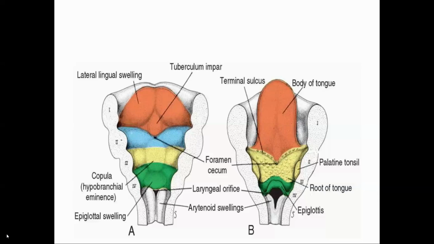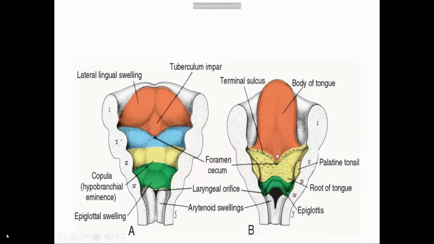Yes, ma'am. Okay. For the anterior two-third of the tongue, you have to remember two lingual swellings and the tuberculum impar. The posterior part is derived from the cranial part of the hypobranchial eminence, or copula. Copula and hypobranchial eminence are synonymous words. And the posterior-most part develops from the fourth pharyngeal arch. Because of that, its nerve supply is derived from the branch of the vagus nerve, that is the superior laryngeal nerve.